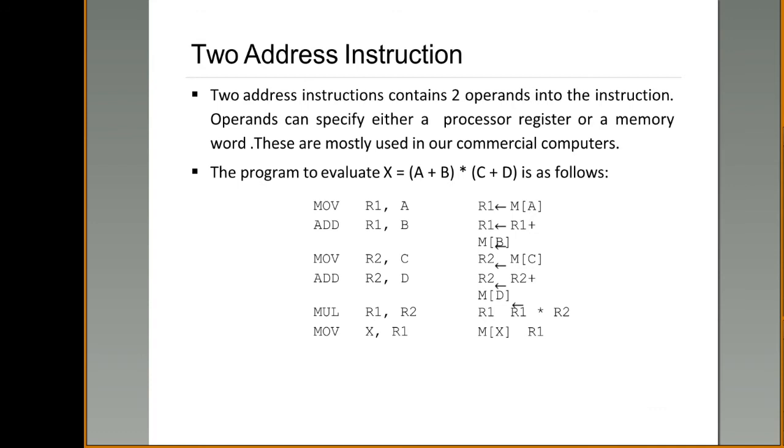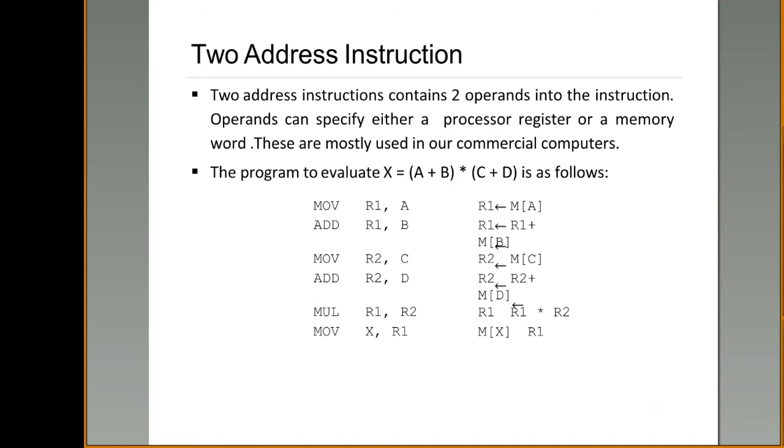Next, what you have to do? You have to multiply A plus B and C plus D. Where is A plus B present? A plus B is present in R1, right? And C plus D is present in R2. So R1 and R2 are to be multiplied. So mul R1 comma R2 and store the result back in R1. So R1 becomes R1 into R2.